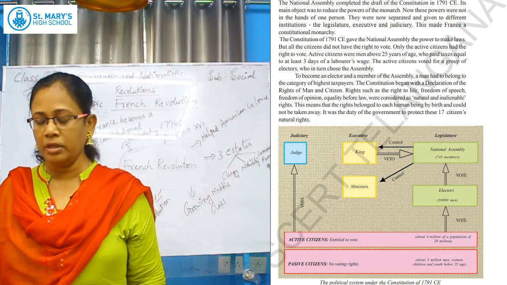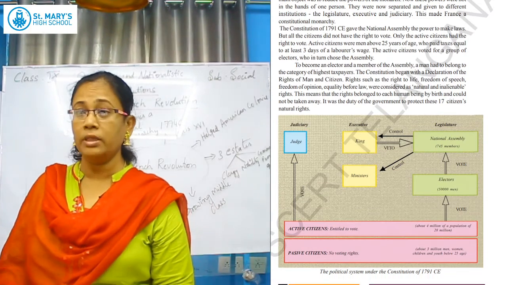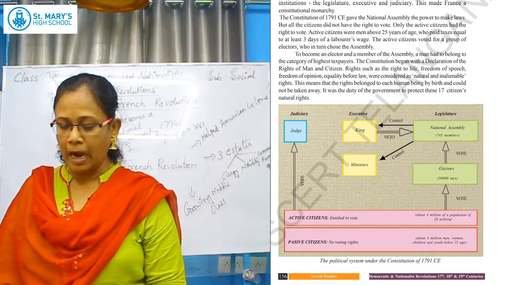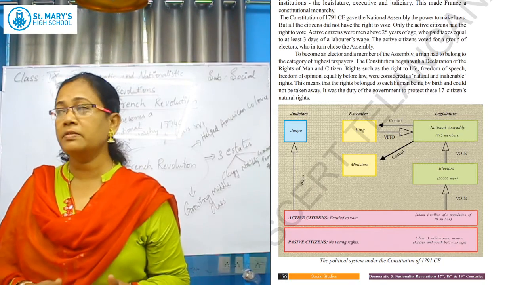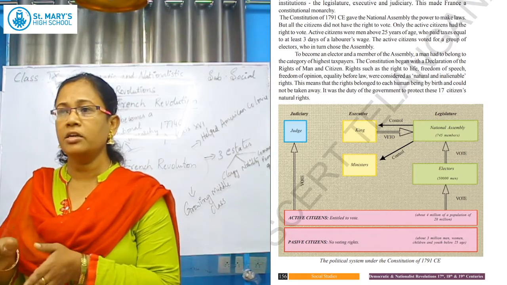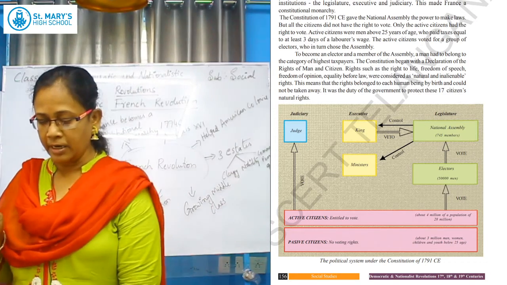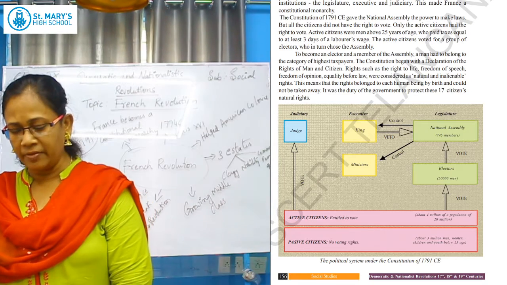So in this box you can understand who were the active citizens and who were the passive citizens, and how the powers have been divided. As we have seen, there are three bodies: judiciary, executive and legislature. In the legislature, the National Assembly is there. In that, electors are there who have the right to vote.